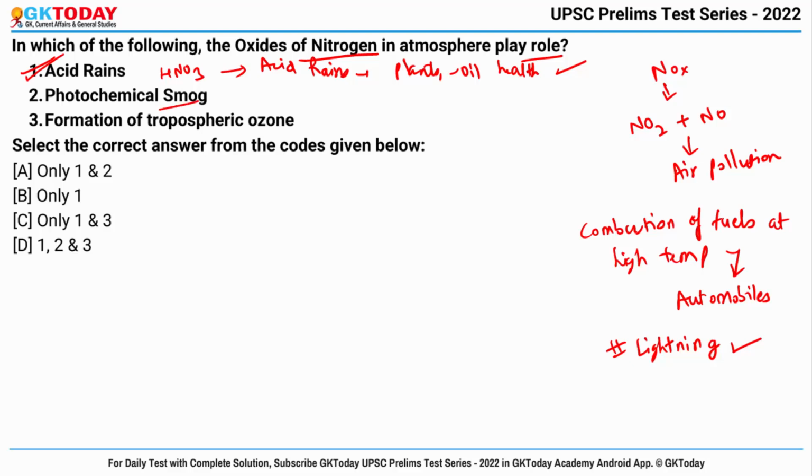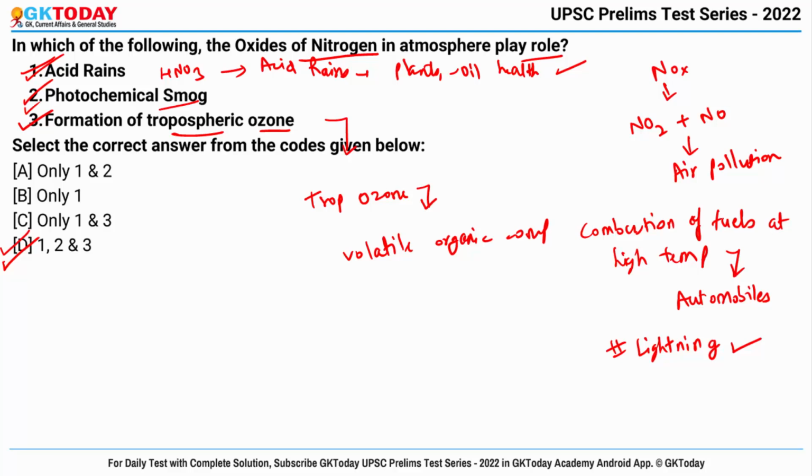Yes, the oxides of nitrogen can also cause the photochemical smog. And third is formation of tropospheric ozone. So yes, the oxides of nitrogen can lead to the formation of tropospheric ozone by reacting with volatile organic compounds. So here all are correct, means right answer is D option, that is 1, 2 and 3.